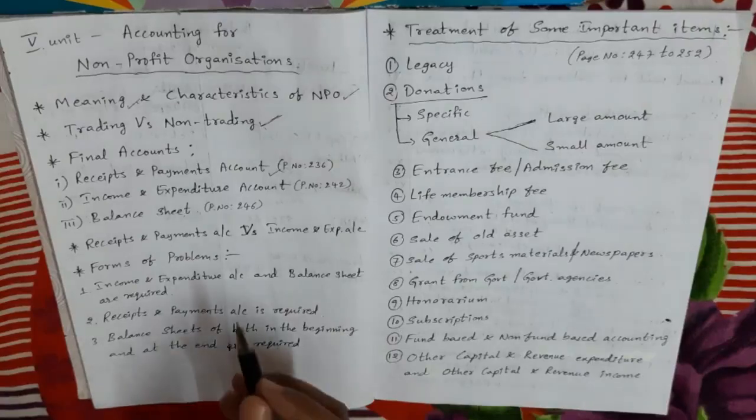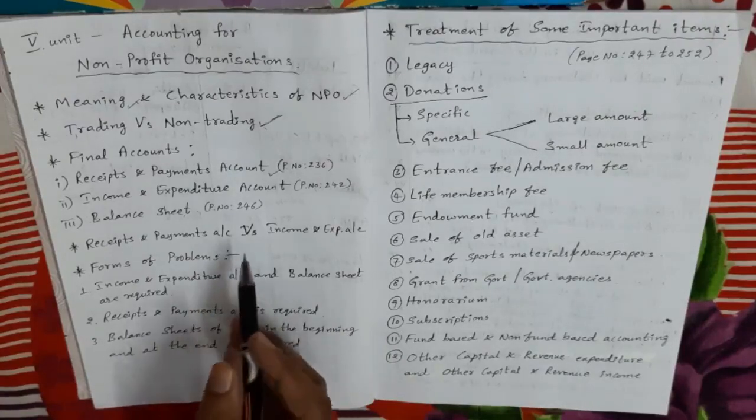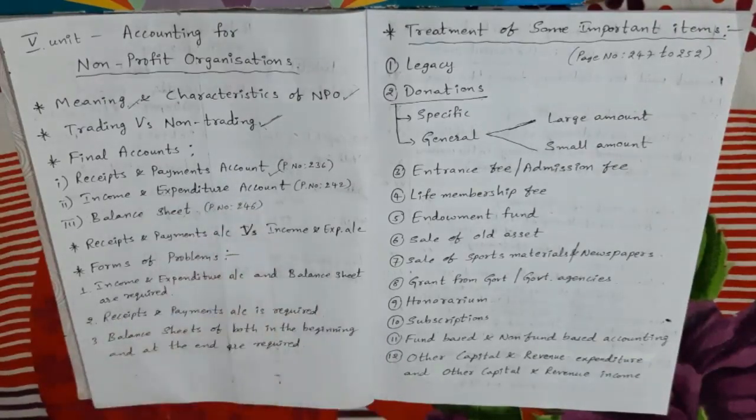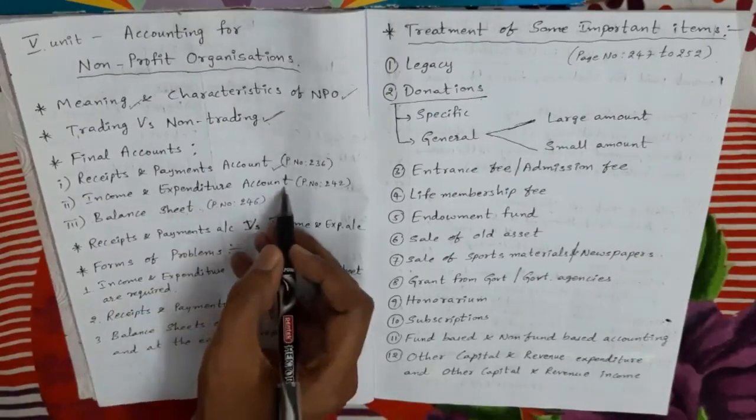Next, the receipts and payments account does not show expenses and incomes on an accrual basis. So it does not show whether the club is able to meet its day-to-day expenses out of its income. That means it does not reveal the surplus or deficit of the business. So that's why we need to prepare the next account, that is income and expenditure account.